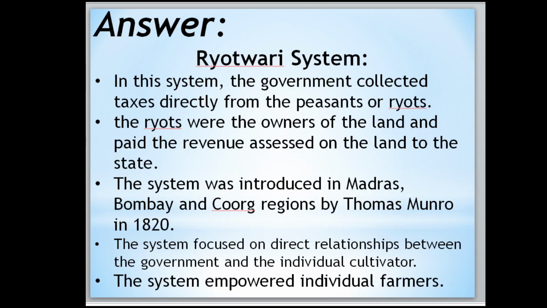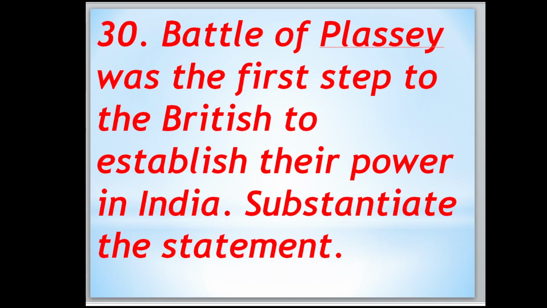Raitwari system. In this system, the government collected the taxes directly from the peasants or raiyats. The raiyats were the owners of the land and paid the revenue assessed on the land to the state. The system was introduced in Madras, Bombay and Coorg regions by Thomas Munro in the year 1820. The system focused on the direct relationship between the government and the individual cultivators. The system empowered the individual farmers.